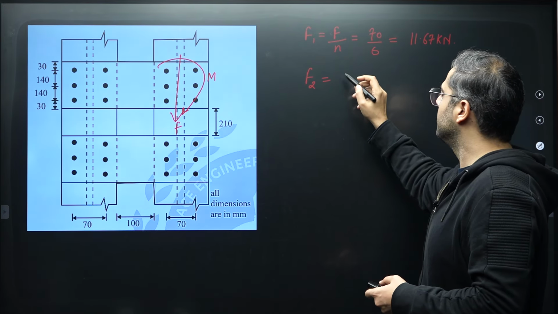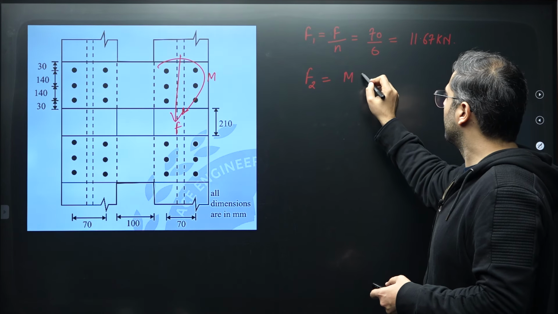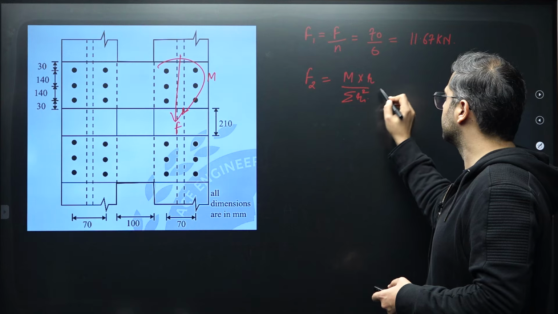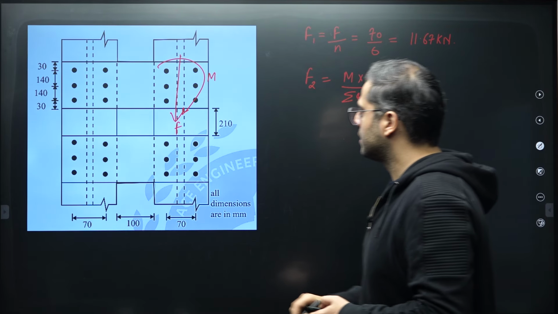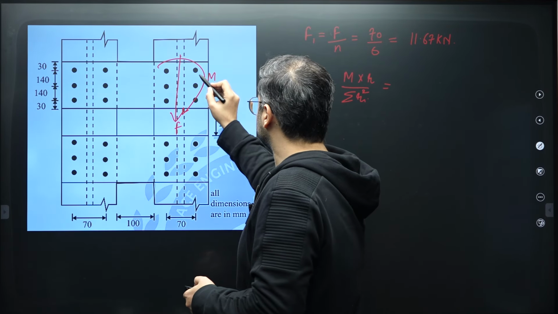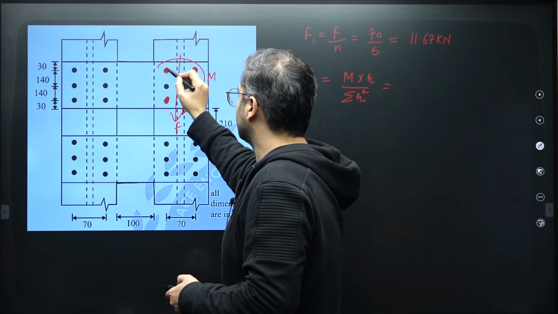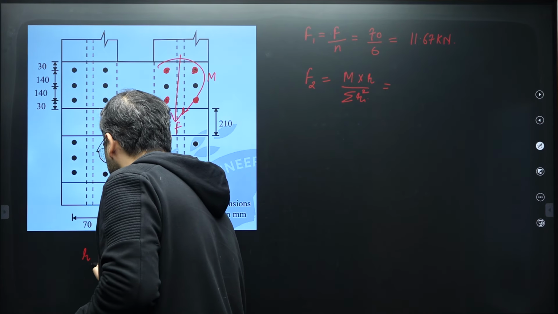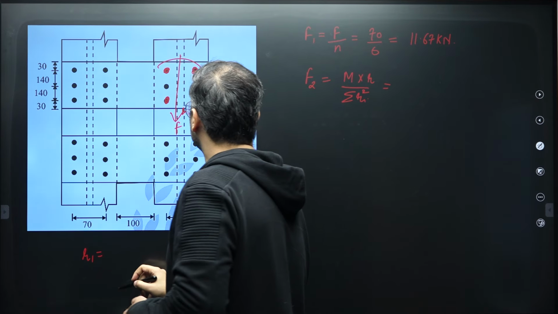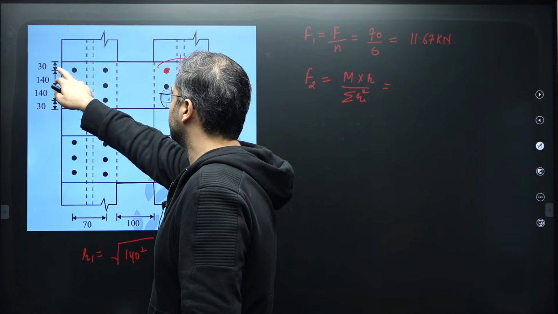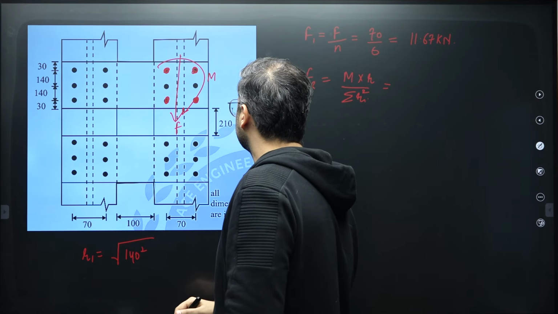And F2 will be nothing but moment multiplied by radial distance divided by the sum of radial distance squares. Let's say for this bolt, this bolt, this bolt and this bolt, obviously the radial distance will be the same. Let's say it is R1, it will be equal to the square root of 140 square. They have given the value of pitch over here, and